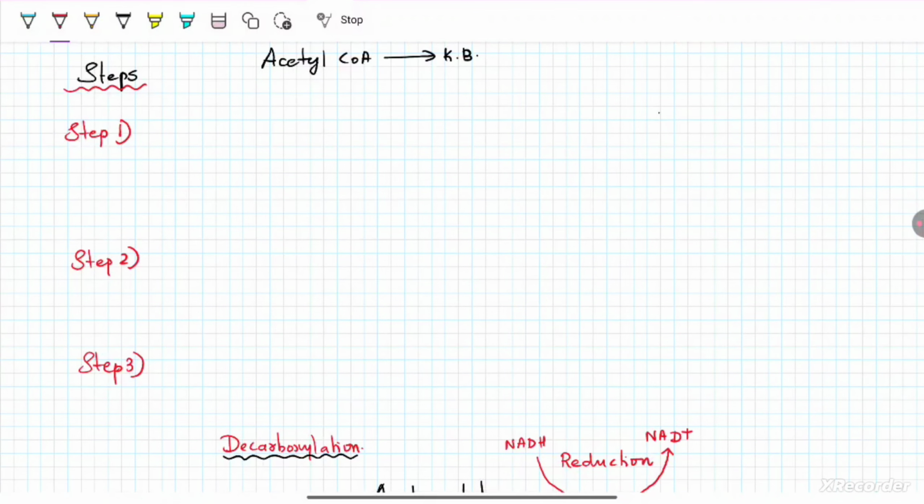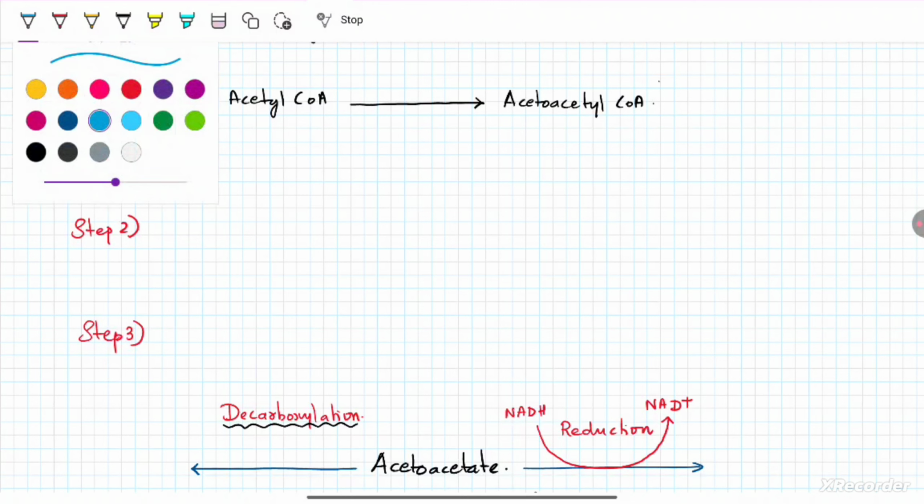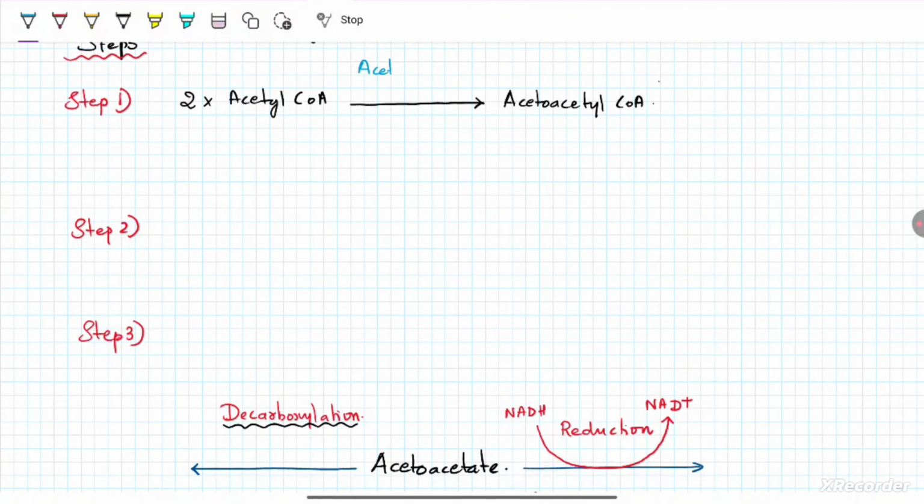Now coming to the steps of ketogenesis. The ultimate aim is acetyl-CoA should be converted to form various ketone bodies. Step 1, 2 molecules of acetyl-CoA will condense to form acetoacetyl-CoA in the presence of the enzyme acetoacetyl-CoA synthase. Since this reaction does not utilize any ATP, the enzyme name is synthase.